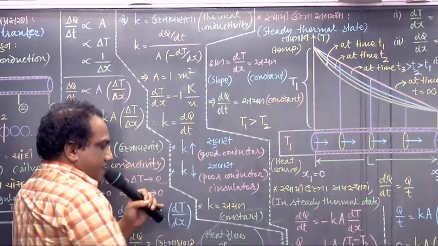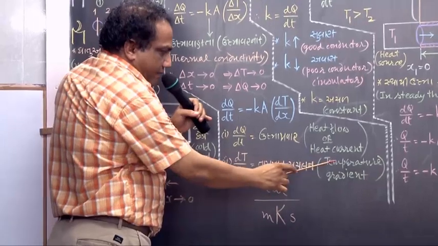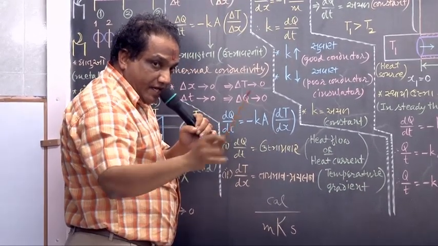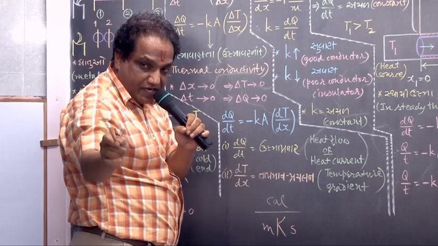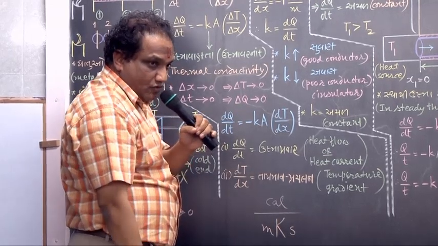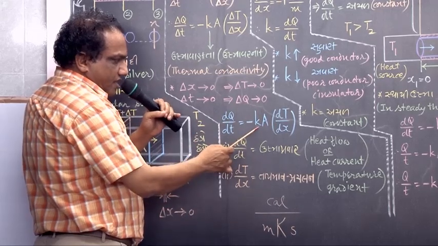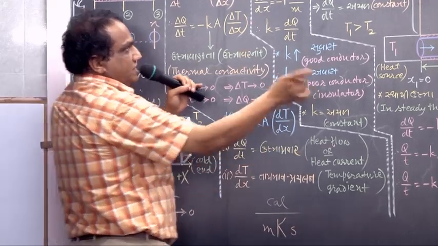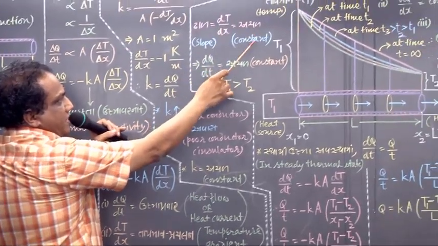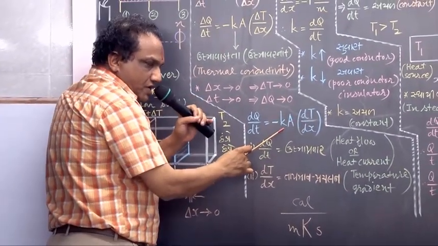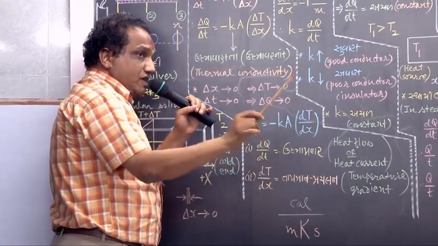But what is dT by dx? dT by dx is nothing but temperature gradient, and that has become constant. Look here. In this equation, these two already are constants. And moreover, just now you have said that this temperature gradient has become constant. So this is also constant now. These were already constant. Multiplication of three constants will give you a new constant.